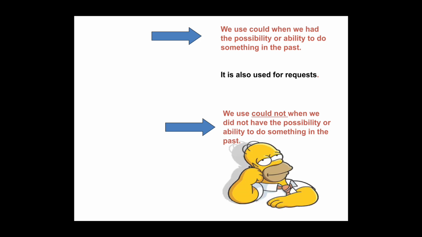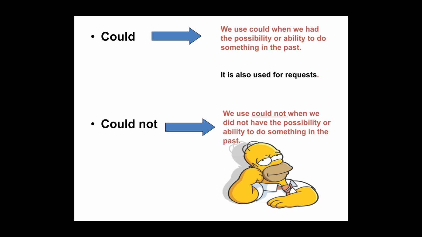Here we have some examples about could. Tenemos el could positivo y también tenemos el could negativo. Vamos a leer lo que es el could positivo. We use could when we had the possibility or ability to do something in the past. ¿Qué quiere decir? Que usamos could cuando tenemos una habilidad y lo usamos en el pasado. Como por ejemplo, I could play soccer when I was young. Yo pude jugar fútbol cuando yo era joven.